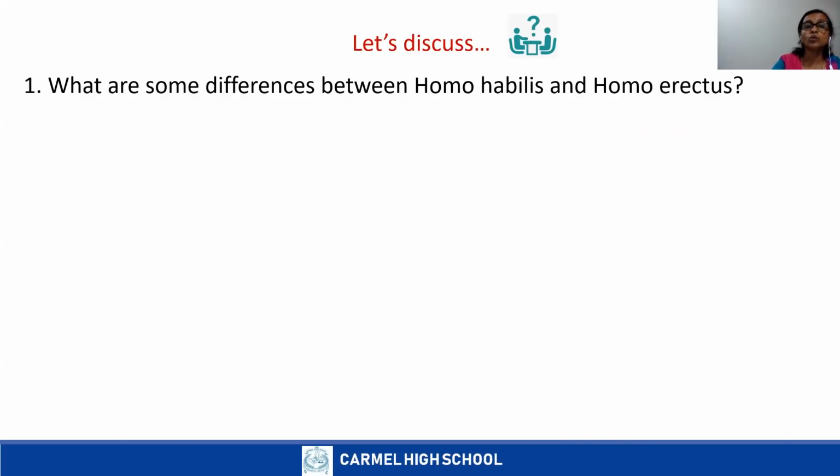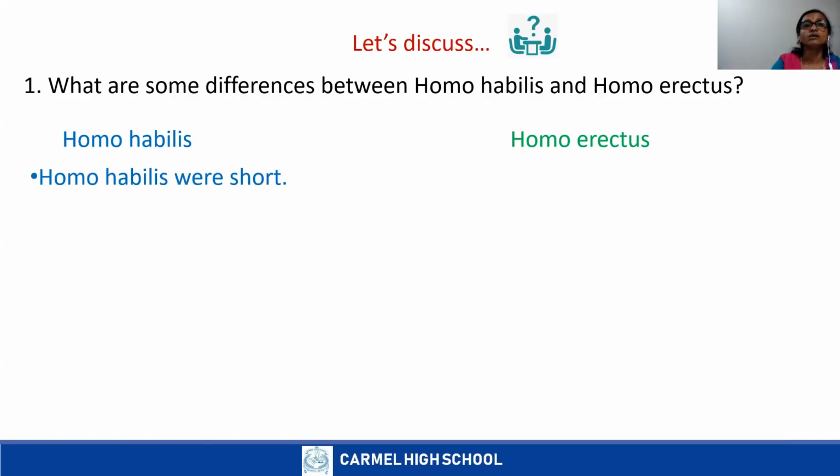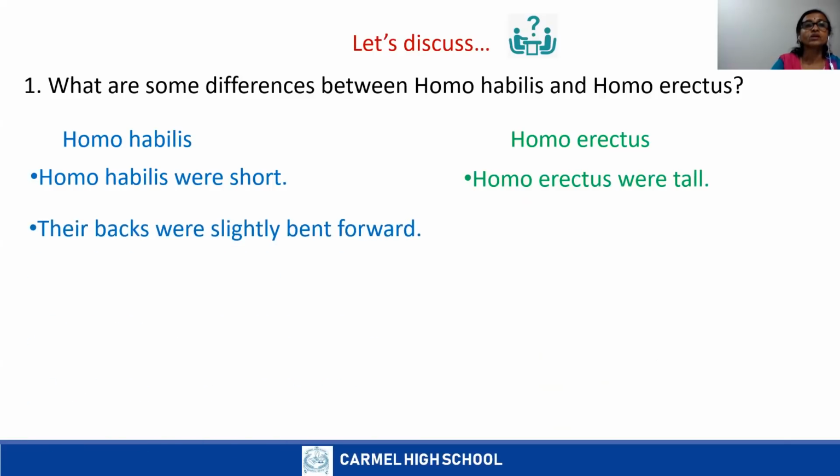Yes, Homo habilis were short and had long arms. Homo erectus were tall. You can read the answer, children. Homo habilis were short. Yes, Homo erectus were tall. Next, Homo habilis backs were slightly bent forward. Correct. Yes, Homo erectus had straighter backbones.